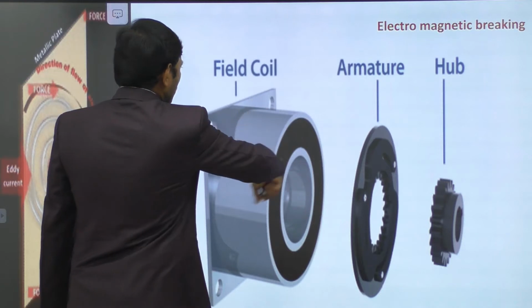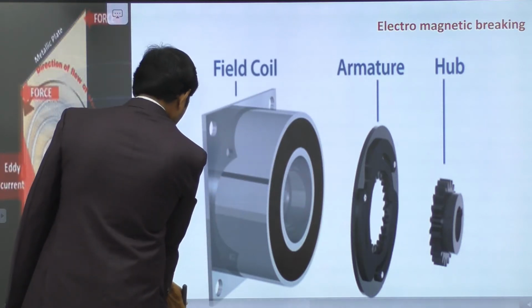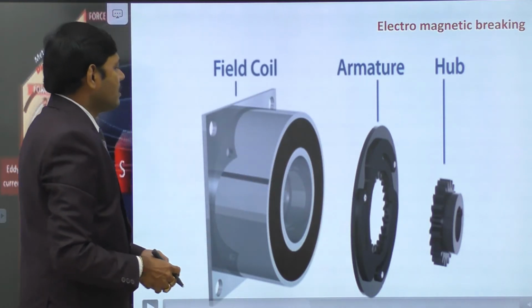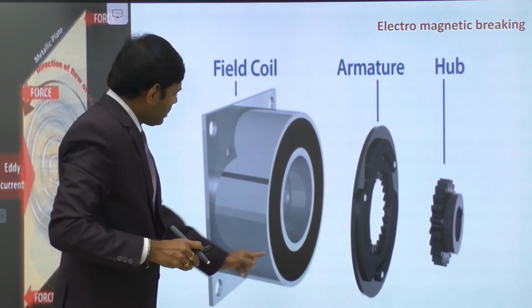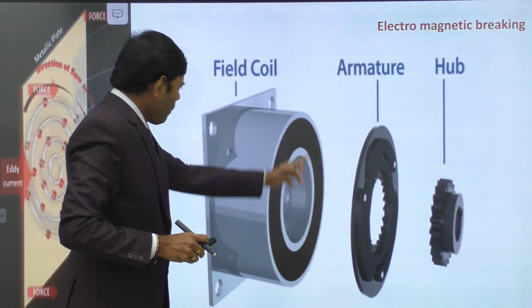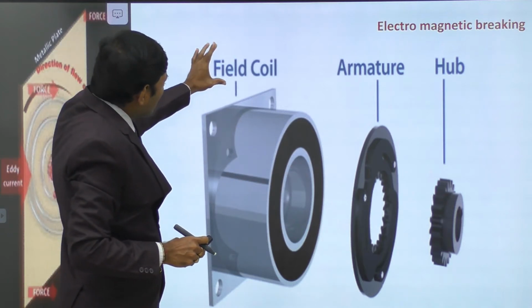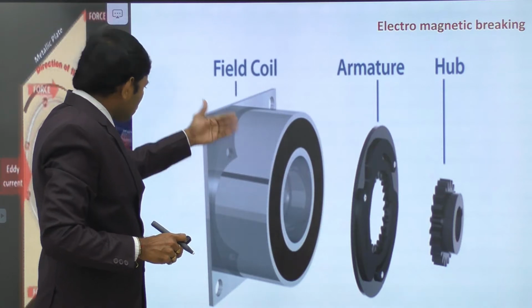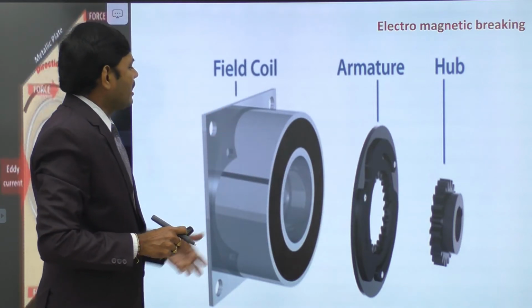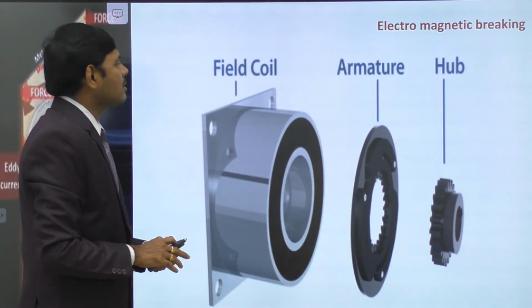Here, this is the electromagnetic field coil. Inside this drum, there is an electromagnetic field coil, an electromagnet. When current passes through it, it becomes an electromagnet and a magnetic field is produced.